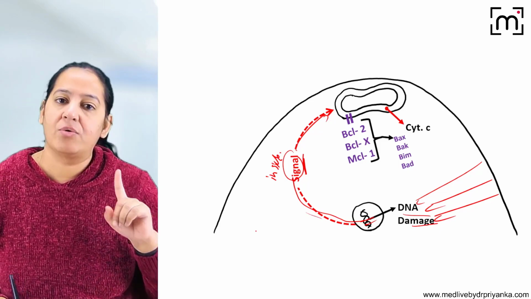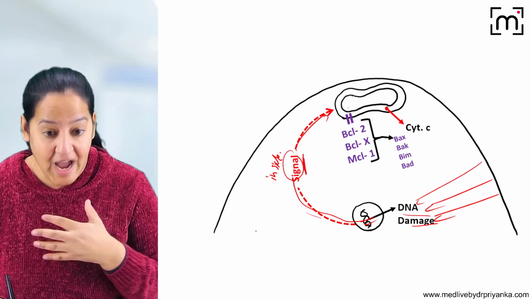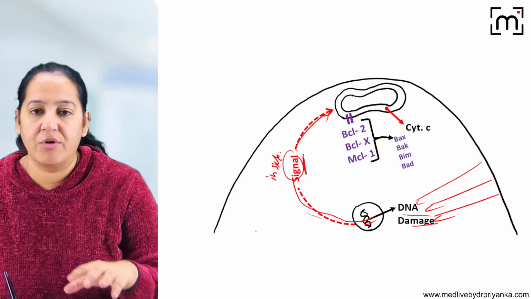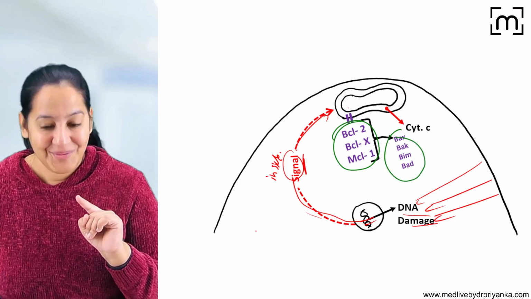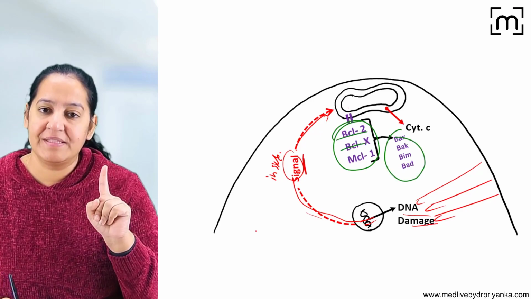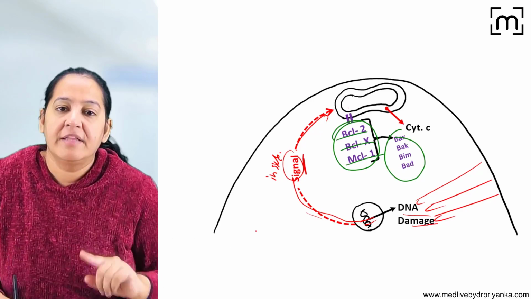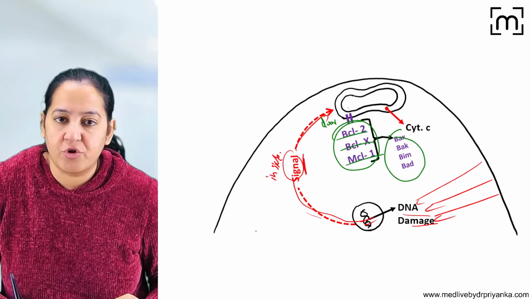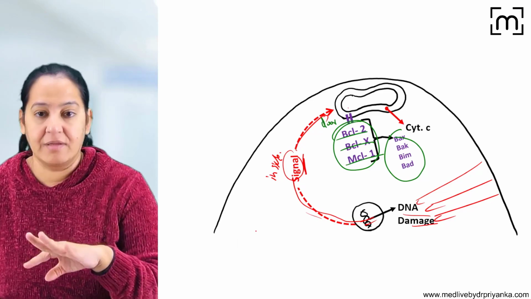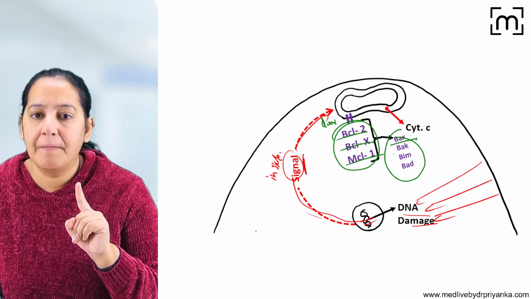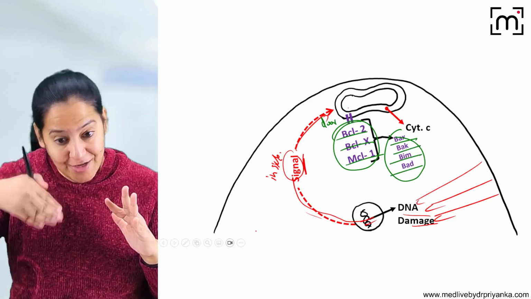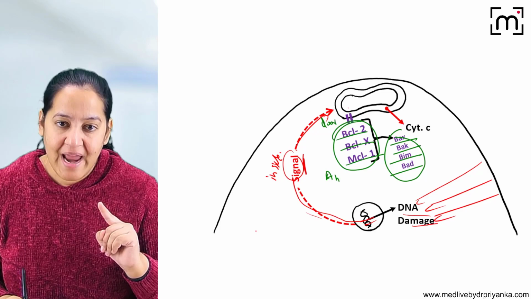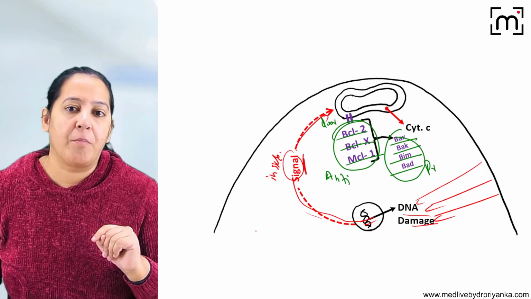As soon as the mitochondria get the signal that it has to commit suicide, the guards are replaced. Initially the three guards, BCL2, BCLX and MCL1, close the door. They close the transit. They do not allow the cytochrome C to come out. Now they are replaced by other guards: BAX, BIM, BAD. They open the door and they allow the cytochrome C to come out. So these are anti-apoptotic proteins and these are pro-apoptotic proteins.